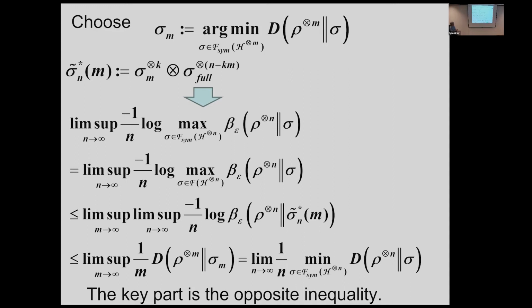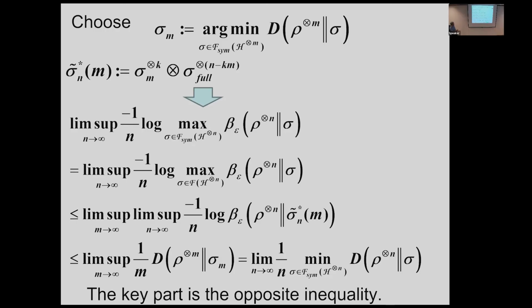Then this easily follows. Because this is a symmetric case and this is a larger case, they are essentially the same, as I already mentioned. Once we fix some m, we can obtain this one, because this is not optimum. This is the worst case, and we consider some specific one, so this one is always greater than this one.